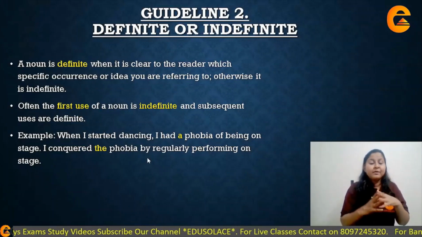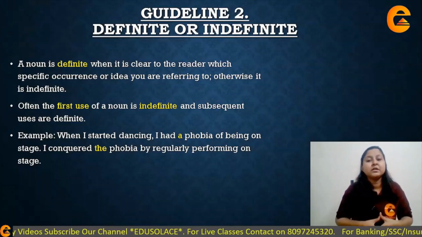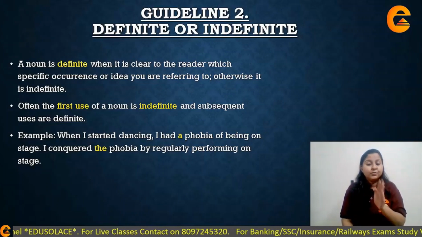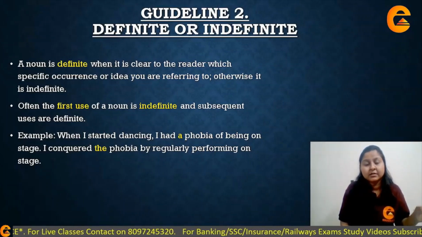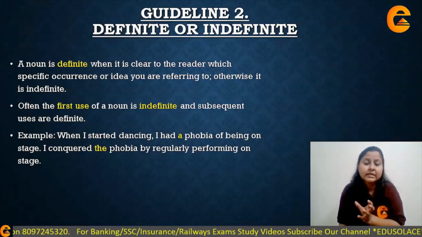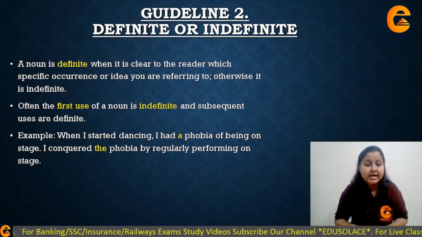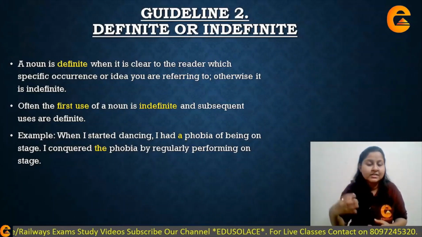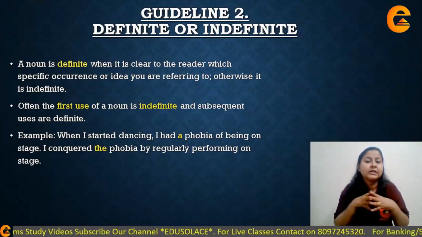Okay, so remember whenever you introduce a particular noun, तो उस noun के साथ जो आप article use करते हो, you need to use an indefinite article, either a or an, depending on which word it is and what type of sentence it is. And in the later part of the sentence, whenever that noun is coming, you need to use the article the before it.